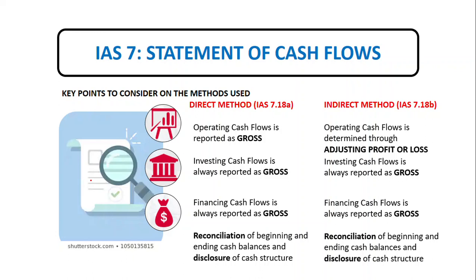Then we also need to present the reconciliation of beginning and ending cash balances as previously discussed, on which we have the net cash inflows. Then we add the cash balance beginning, and we get the cash balance ending. Then we also need to disclose the cash structure, the components of cash at the end of the year, so it must also reconcile with the ending cash balance in the cash flow statement.